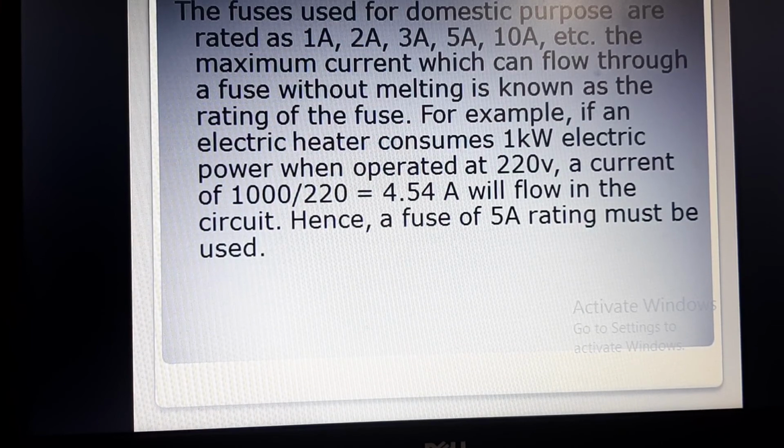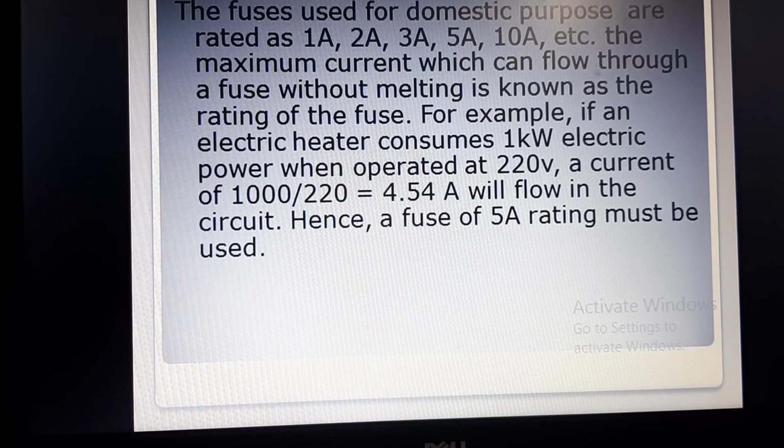We have divided that watt upon voltage. That is going to give you the amount of current flowing in the circuit. Hence a fuse of 5 ampere rating must be used because 4.54 ampere is the requirement. So 5 ampere rating fuse can be used. So this is just an example. It depends upon the type of consumption, or the amount of consumption in your house, and that kind of fuse we are going to use in our houses.